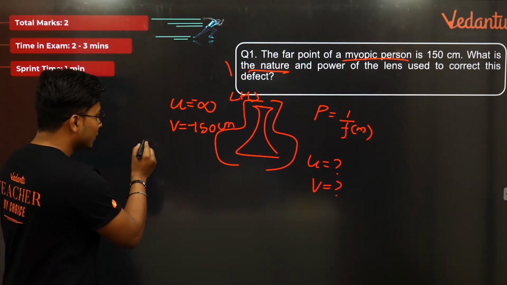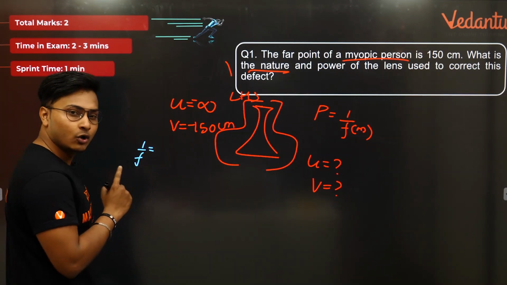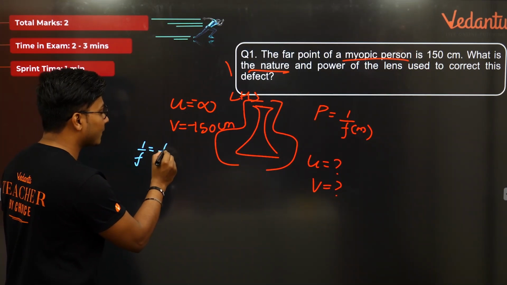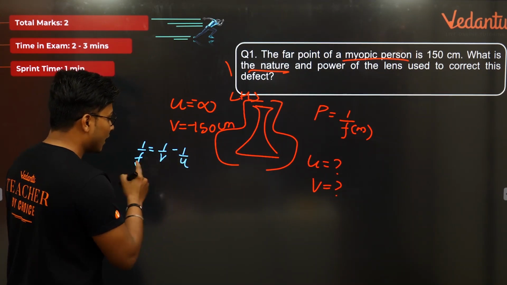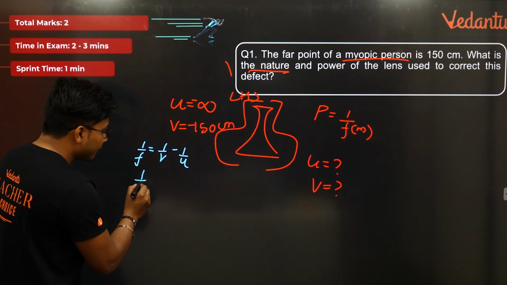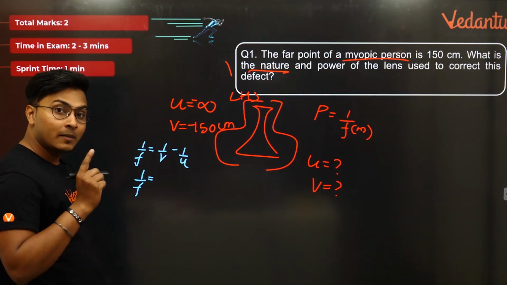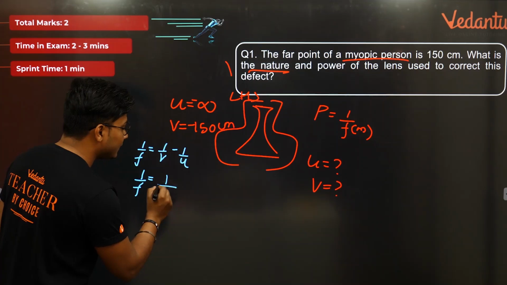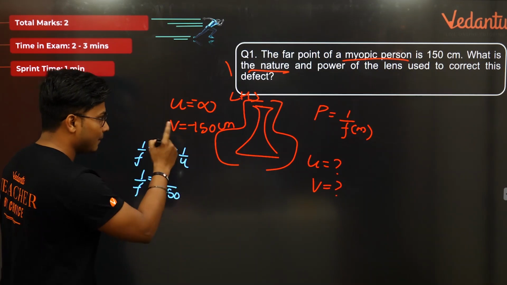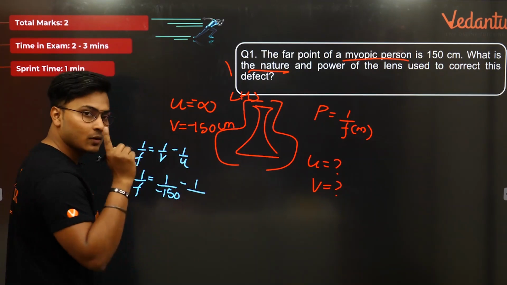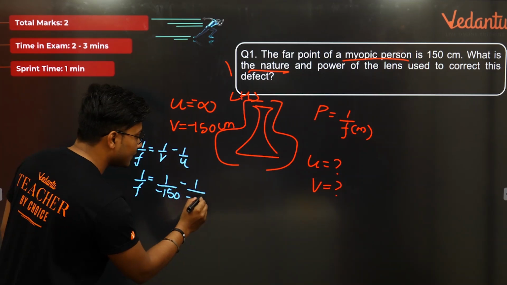अब आगे बढ़ते हैं. So 1 by f is equal to, I hope you can see this. Yes, 1 by f is equal to 1 by V minus 1 by U. हमें find करना है focal length. So 1 by f will be equal to, what is 1 by V? 1 by V we already stated, 1 by minus 150 minus of 1 by U. What is 1 by U? Negative infinity. So minus infinity.